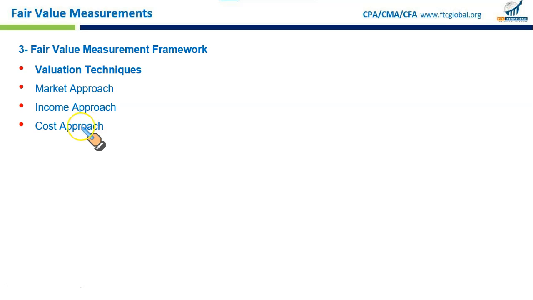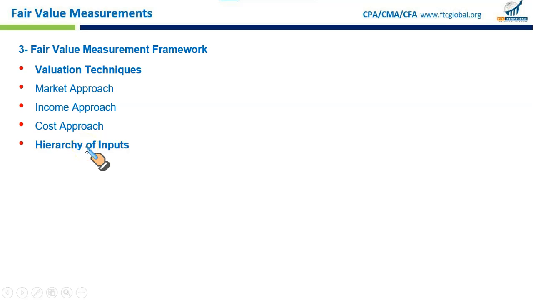The third is cost approach. A cost approach determines the fair value of an asset based on how much it would cost to replace it with a similar asset at current price. Like a company is valuing a piece of machinery, they can use the cost approach by estimating how much it would cost to buy a similar new machine. If the replacement cost is, let's say, $100,000, this replacement cost would be the fair value of machinery.